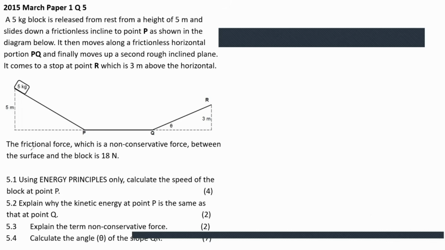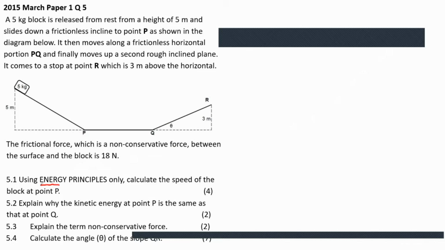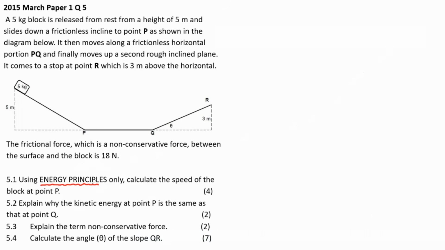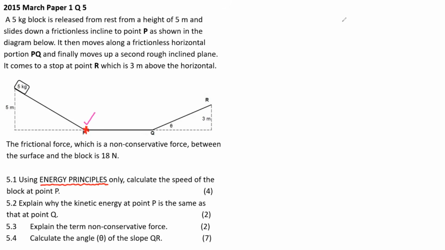The question underneath the diagram says the frictional force, which is a non-conservative force, between the block and the surface is 18 newtons, which is fine. 5.1: Use energy principles only. Calculate the speed of the block at point P. When I use energy principles, I need to use any formula that has energy in it. So what am I looking for? I'm looking for the speed at point P.